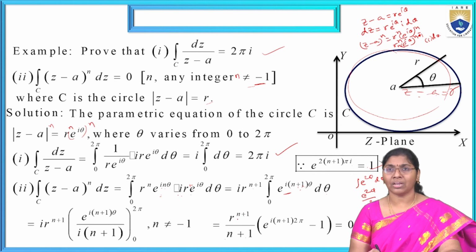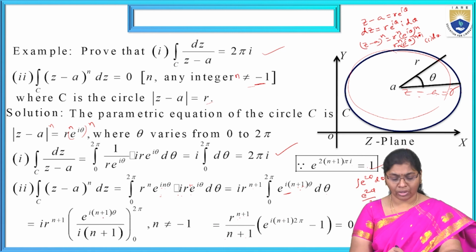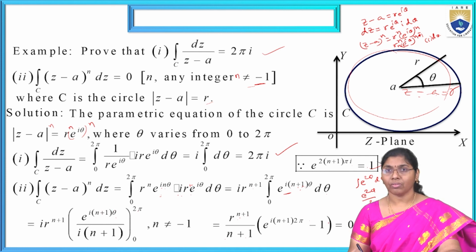The i cancels, leaving r^(n+1) divided by (n+1), times e^(i(n+1)θ) with θ equal to 2π. Substituting, upper limit minus lower limit: at the lower limit, e^0 is 1. So we have r^(n+1) divided by (n+1) times (e^(i(n+1)2π) - 1).